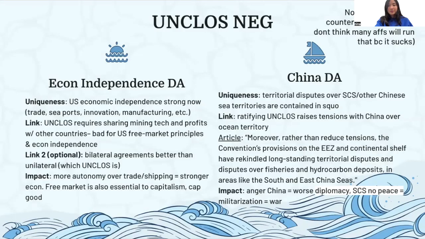Over here, we also have another thing. It's the China DA. So basically, the uniqueness is that right now there are territorial disputes over the SCS, South China Sea, and other Chinese sea territories that are being contained in the status quo and not spilling over into global warfare. And by ratifying UNCLOS, it raises tensions with China over ocean territory because of all the different sea boundary lines that it draws in the UNCLOS treaty, right?